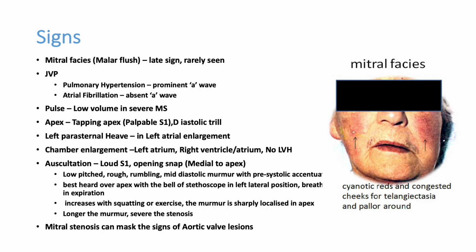A patient who is having aortic regurgitation and mitral stenosis, the clinical findings of aortic regurgitation like peripheral findings can be masked by mitral stenosis because the amount of blood coming from the left atrium to the left ventricle will be reduced or blocked by mitral stenosis. That's why the clinical findings can be either masked or aggravated.